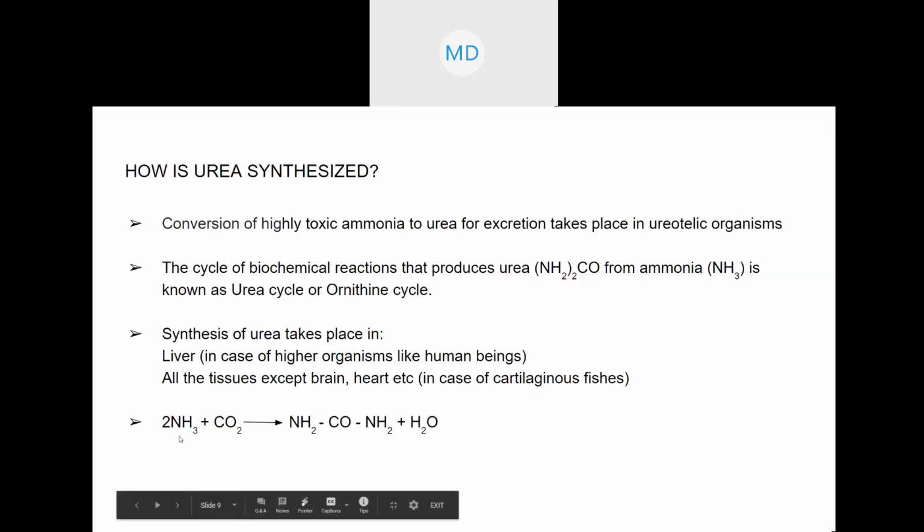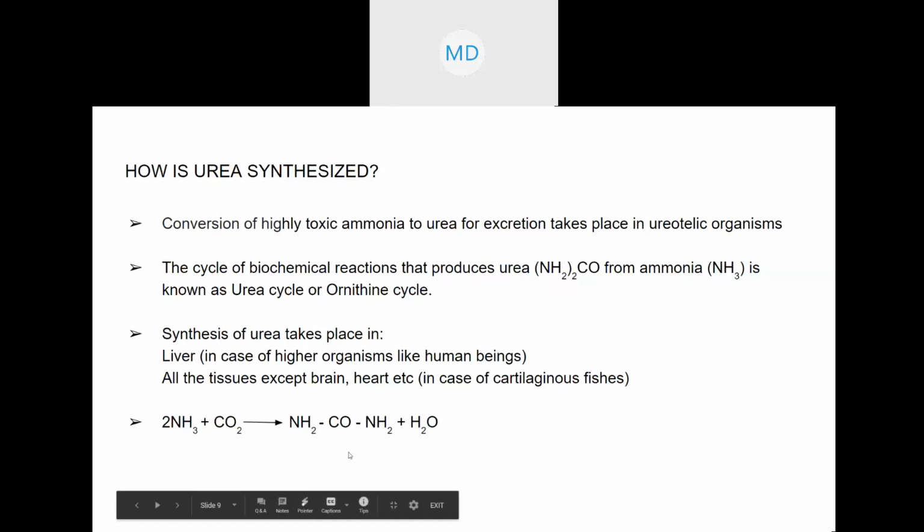So the overall reaction is written here. Ammonia reacts with carbon dioxide and forms urea. This is the formula for urea. Earlier we have seen this one, NH2, 2 and CO.